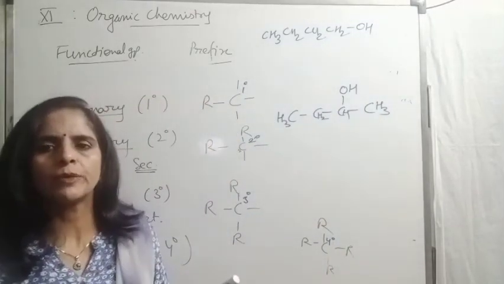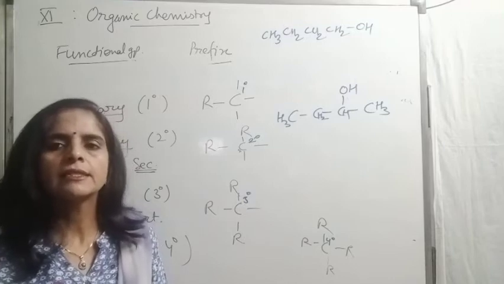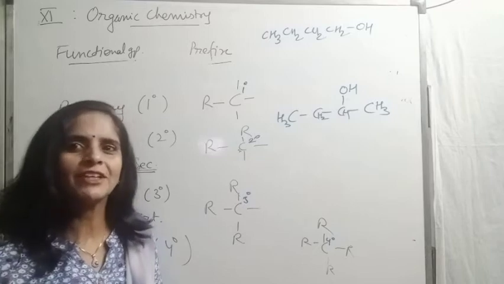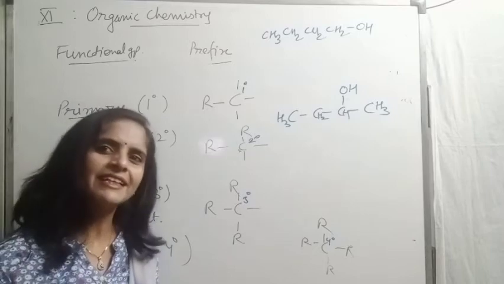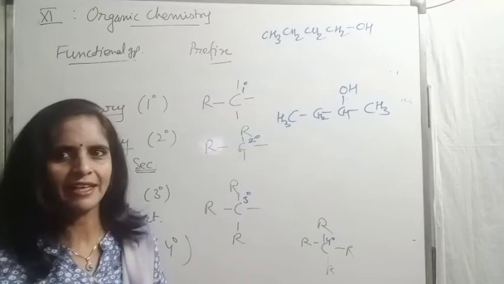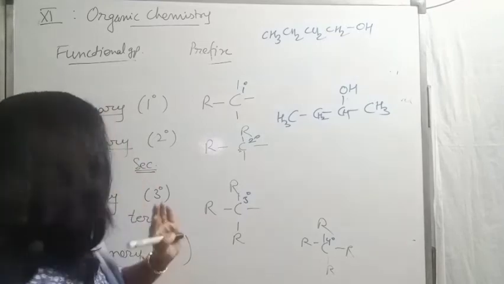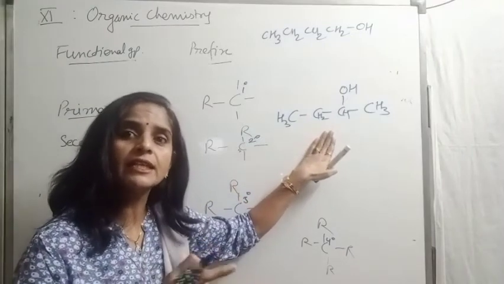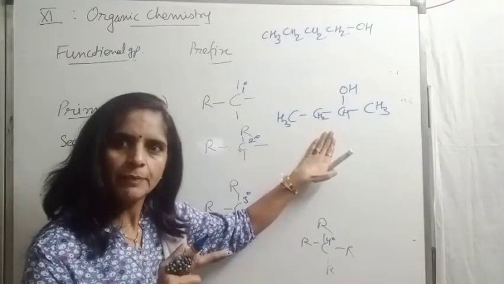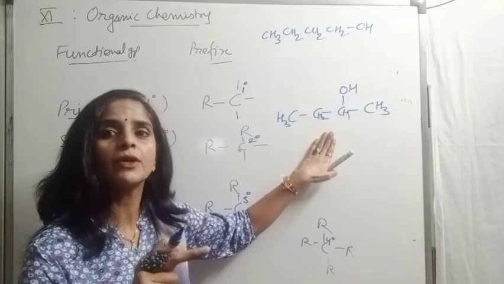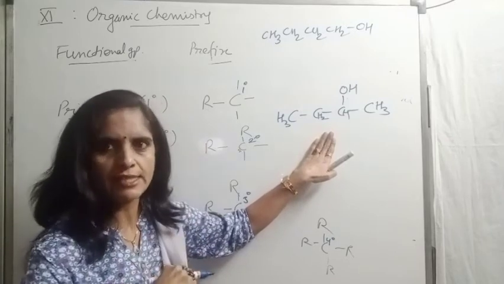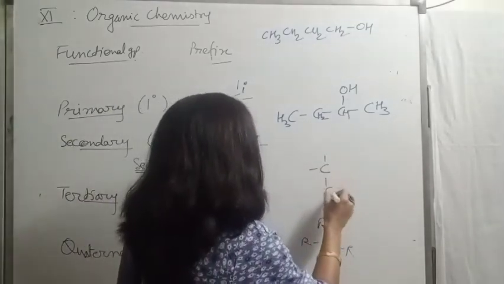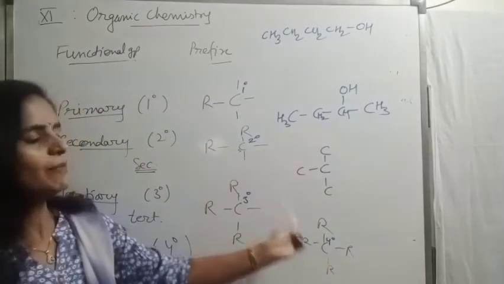Let me ask one more question to you, reader. Suppose it is asked to write the structural formula for tertiary butyl alcohol. Just pause the video, try on your own and then compare the answer which I am explaining right now. Tertiary butyl means again I have to take a group of 4, arranged in tertiary pattern. Tertiary pattern means where a carbon is bonded with 3 other carbon chains. So this is central carbon I have taken, 3 more chains I have selected. Total 4 carbon is complete.